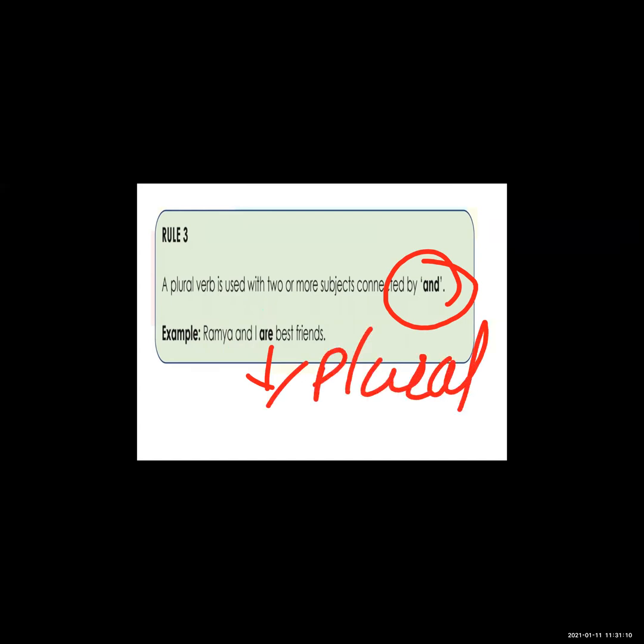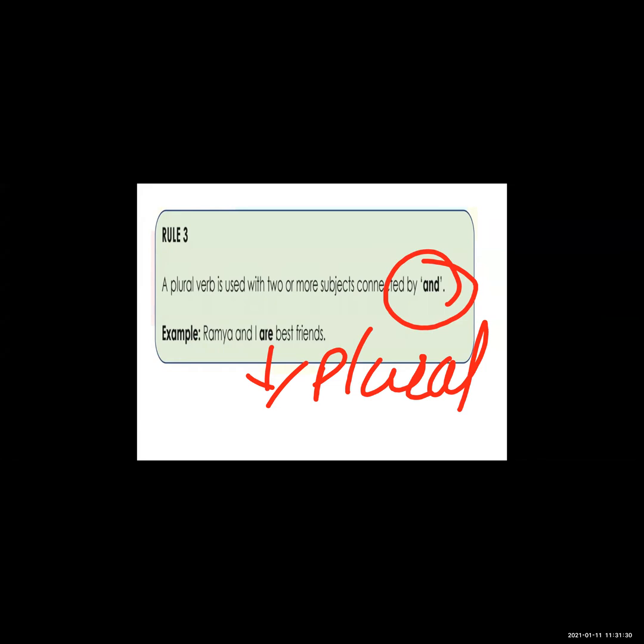So a plural verb is used with two or more subjects connected by and. Here is one example: Seema and Supriya are best friends. Both are different subjects.